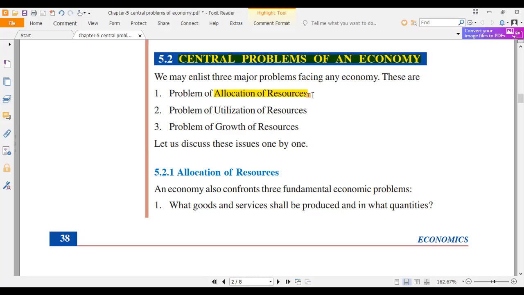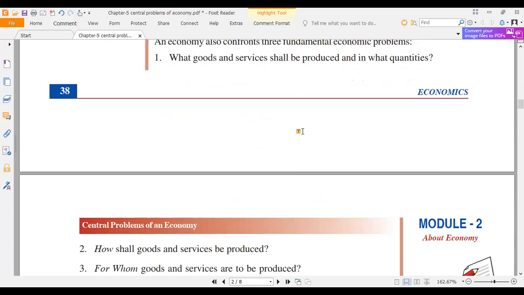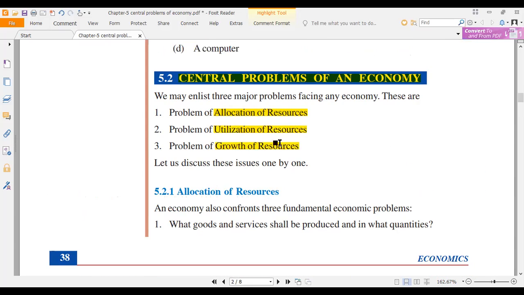So problem of allocation of resources: how do you distribute? How do you utilize resources? You have distributed the resources, you are using the resources, but the future generation needs resources, right? So how do you grow these resources? These are the problems. In economics, whenever they say the central problems of economics, the heading of the chapter is central problems of economics, you are usually talking about allocation of resources.